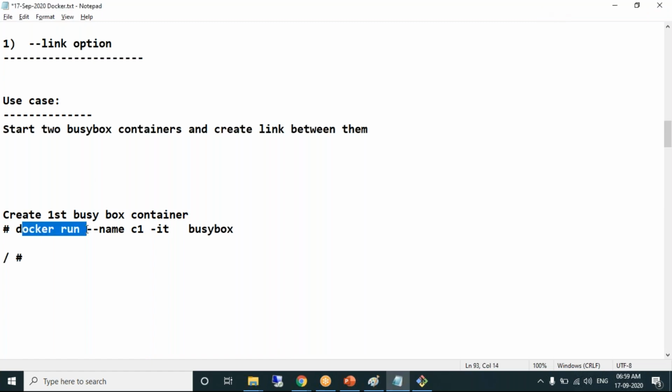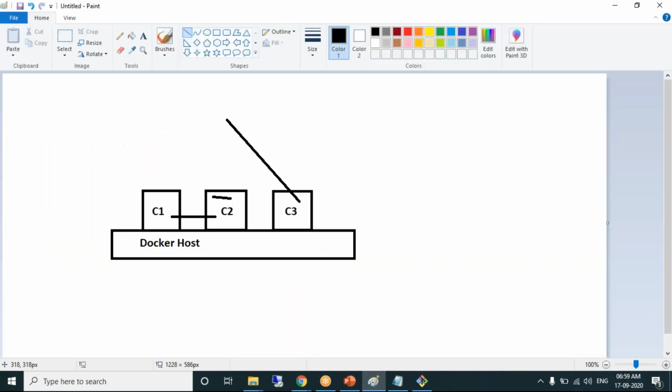Docker run. Image name is what? Busybox. --name is used to name a container. What is the name of the container? C1. -it stands for interactive terminal. The container gets created and control will enter into the container.